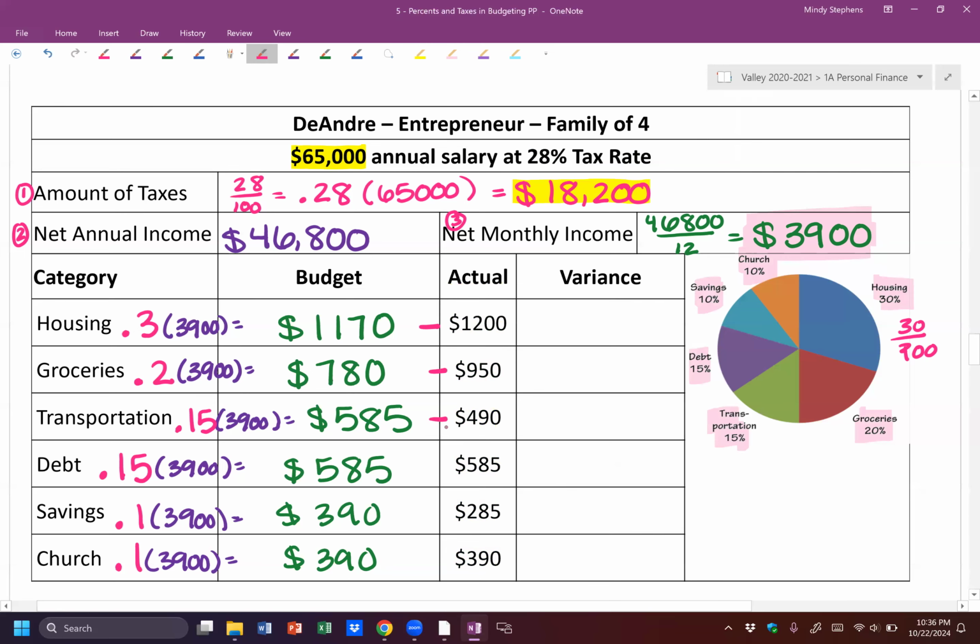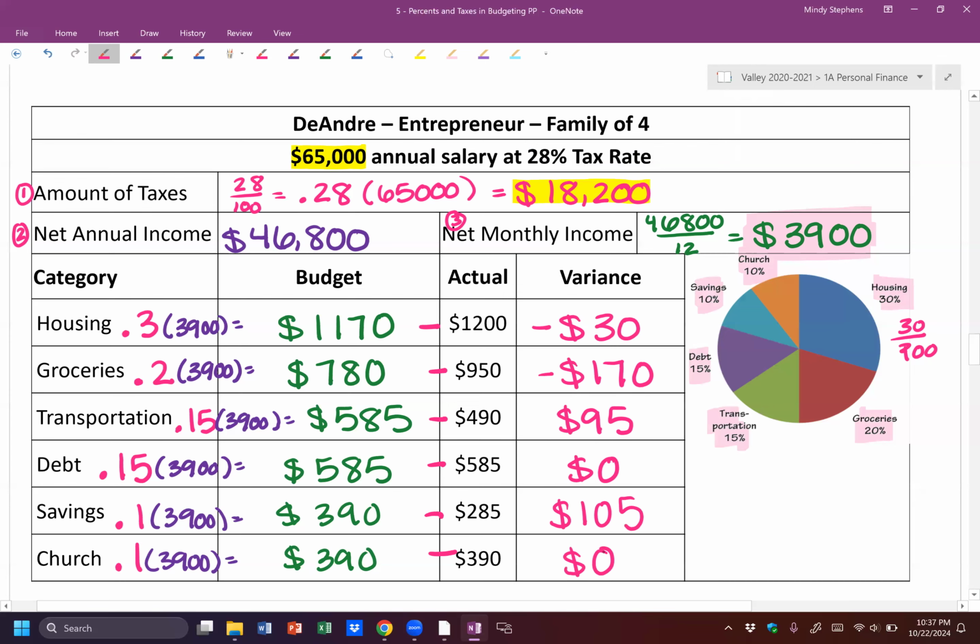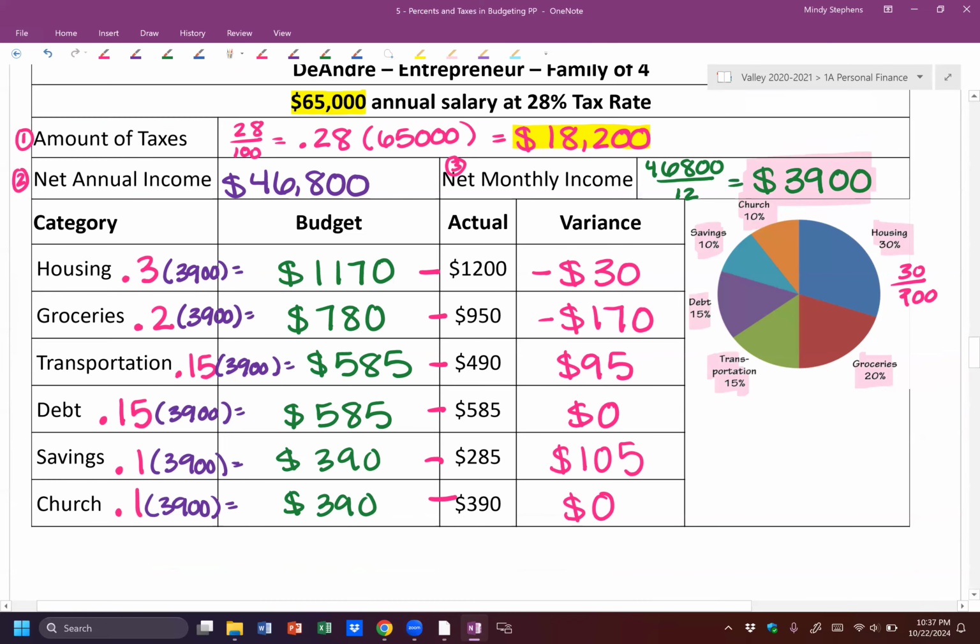So now we're going to subtract these all the way down to figure out what our variance is. The first one, if we subtract, I get negative $30. Second one, I get negative 170. And then 95 and 0, which 0 is the best because that means we were right on budget. And then 105 and another 0. All right, so we had a couple zeros in there, which is good, but we have a couple that are quite over or quite under our budget. So we would need to make some adjustments, but let's answer some questions based on that.